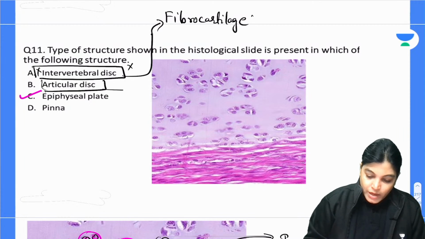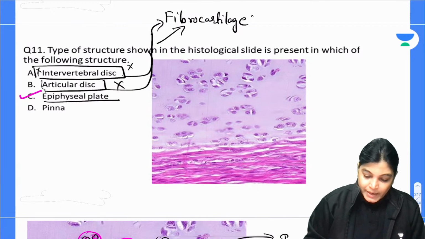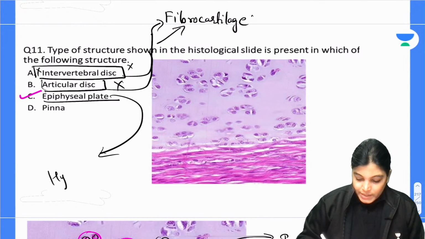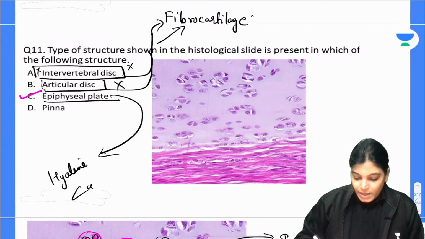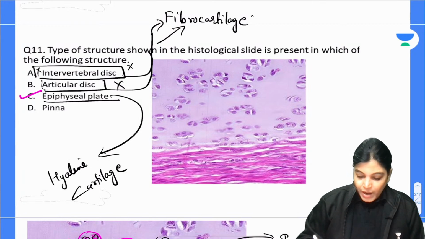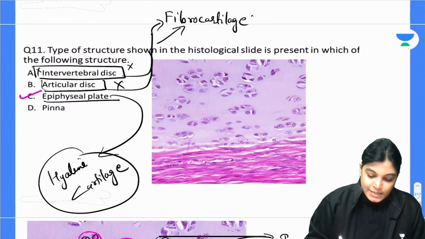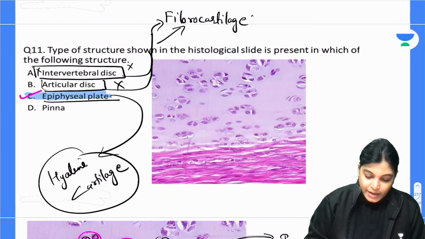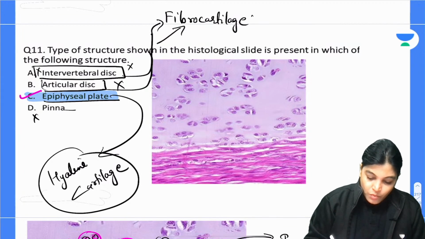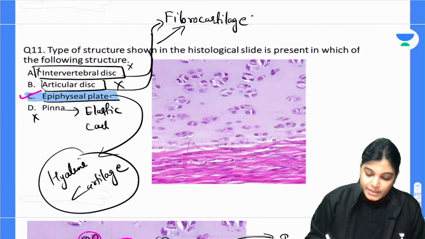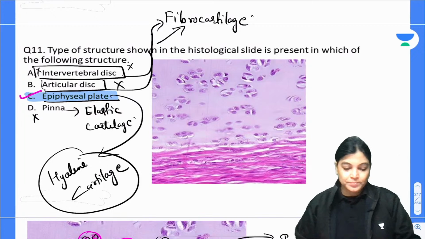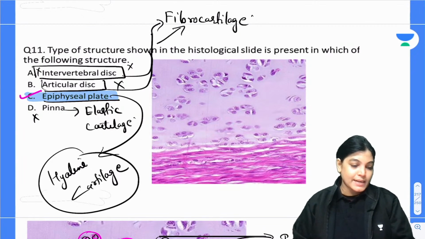Articular disc also contains fibrocartilage, so it is wrong. Epiphyseal plate contains hyaline cartilage, so it is the correct answer. Epiphyseal plate is made of hyaline cartilage, so that is the reason epiphyseal plate is the correct answer. Now pinna is also wrong. Why? Because pinna contains elastic cartilage. So we have C as the correct answer.